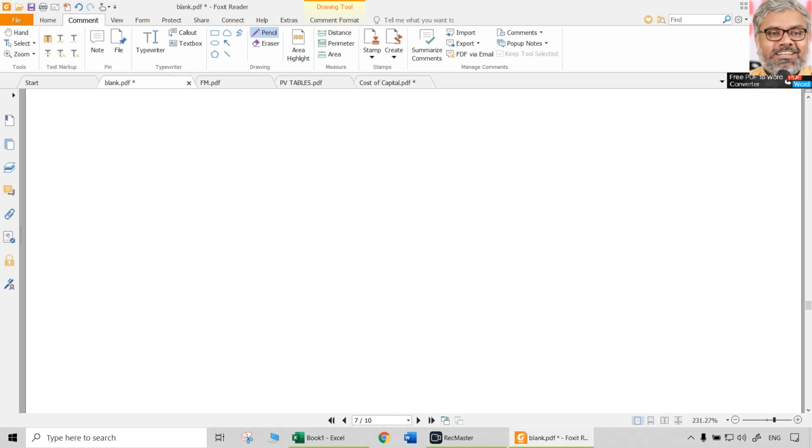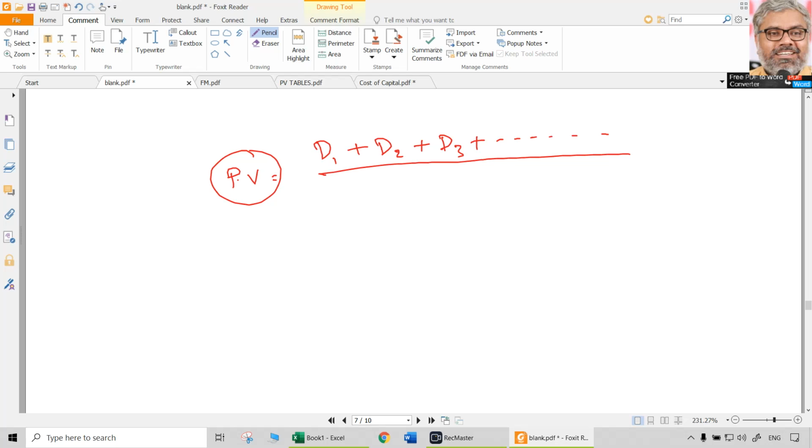So if you look at the logic of the present value of all the future cash flows, let us say dividend in year 1, year 2, year 3, like that, we know that the company has a perpetual existence. So what should be the present value of all the various things which are going to be received in the future?